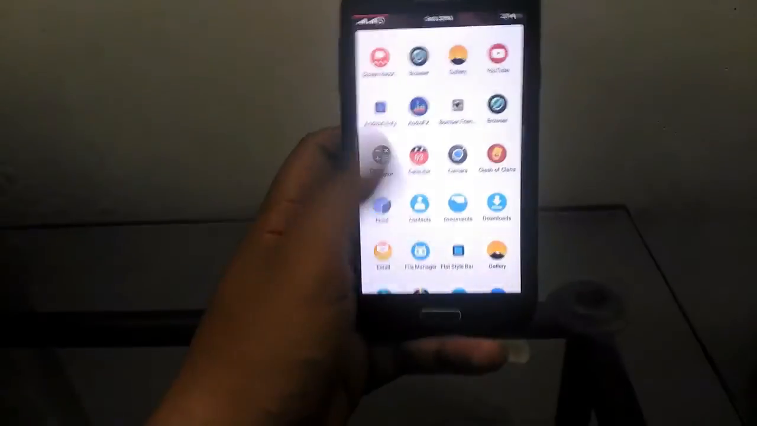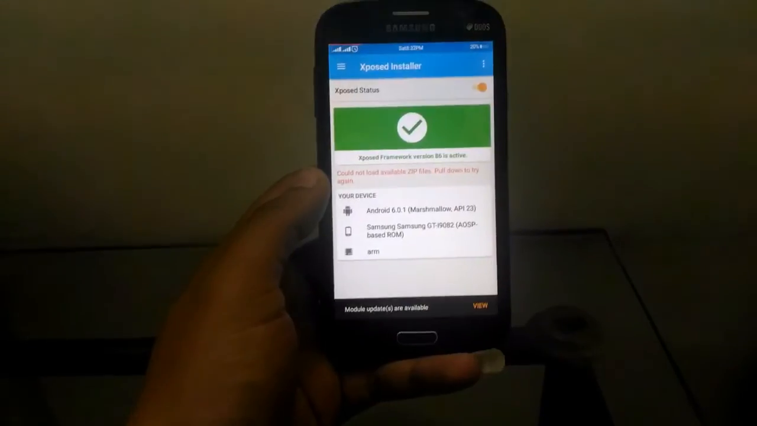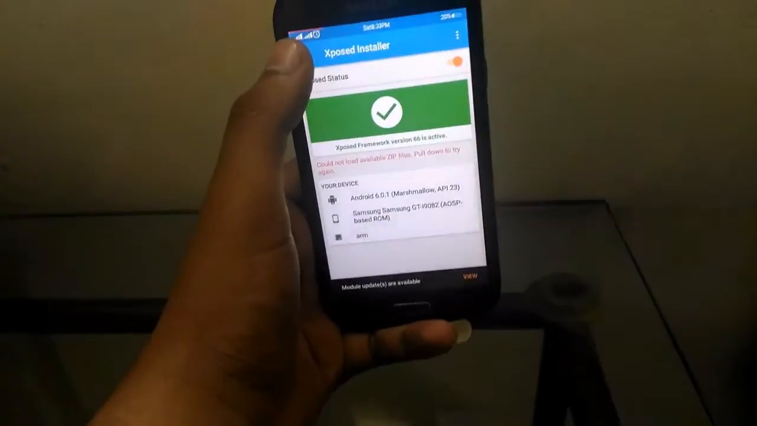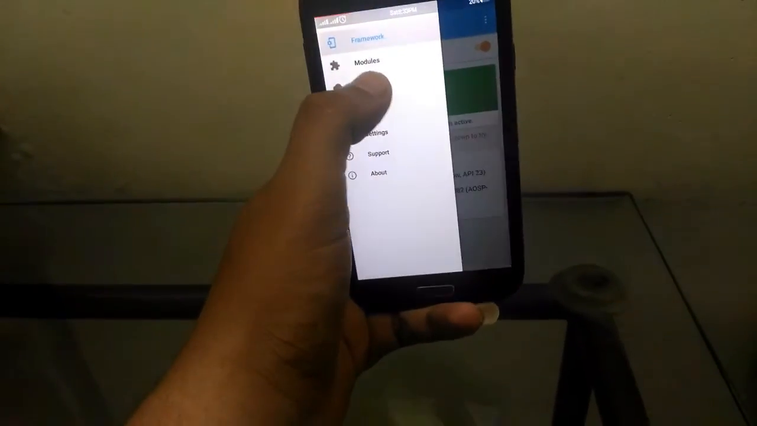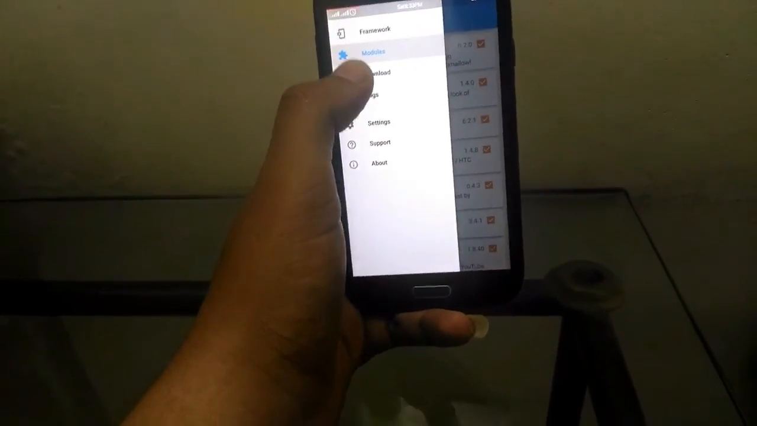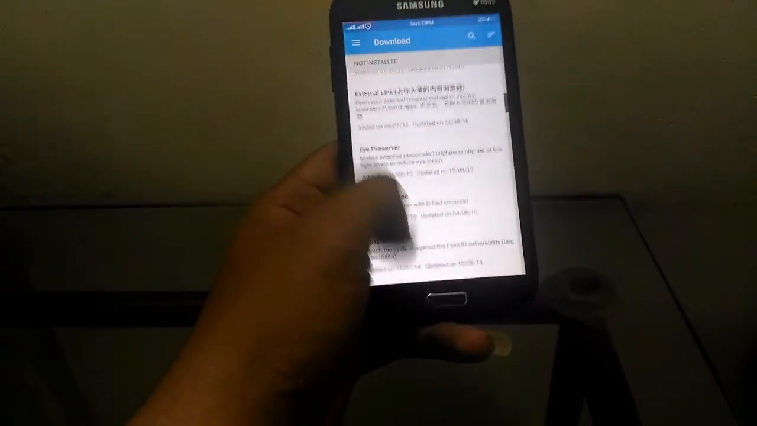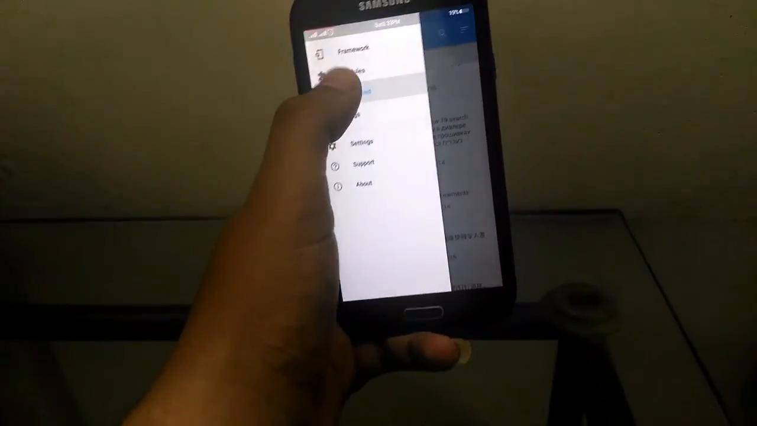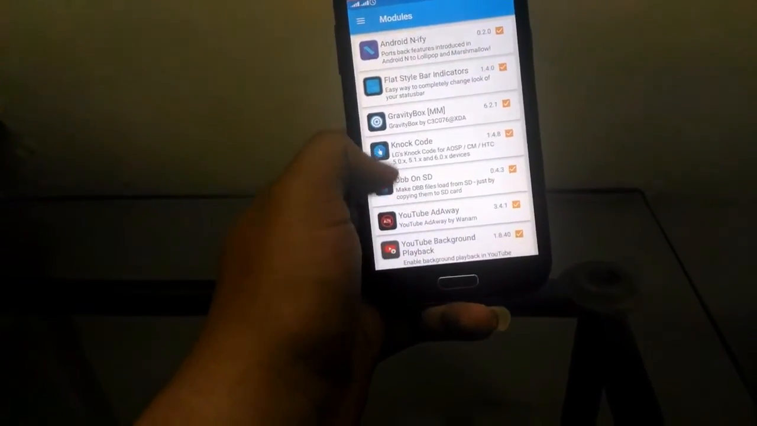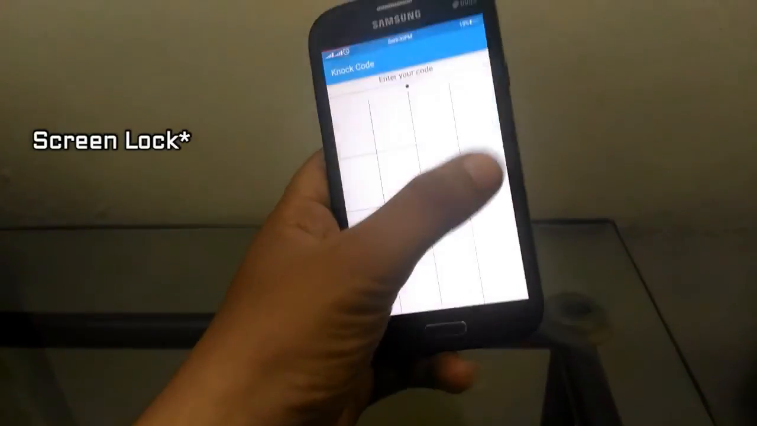So after your device has booted, just install the Xposed application on your cell phone. That application you have to install, and just hit over here and just hit modules. This module you have already installed on your device, and here is the download option. So you can download many of the modules. I will show one example of a module. So here is Knock Code. So this Knock Code is my lock.